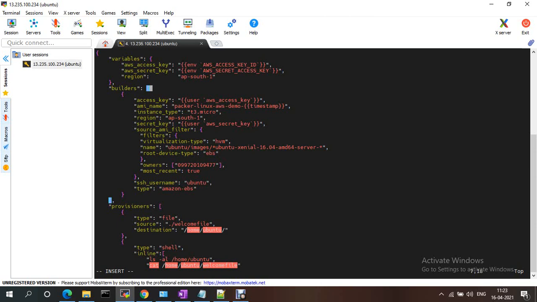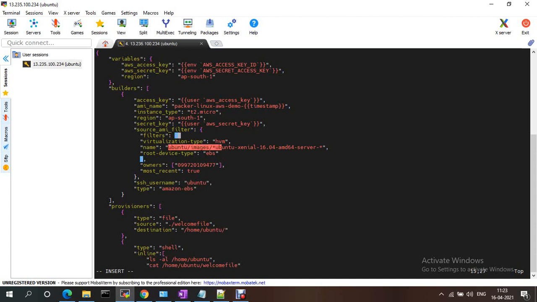And the builders section: what image we are going to use, like AWS, Docker and everything. These are the access key id and AMI name. The AMI name should be like packer-linux-aws, and based on that it will be created. The instance type should be t2.micro or t3.micro, depending on what you provide. The region and the secret key you need to provide. Here the virtualization type is HVM. The host name, this is the public host name.